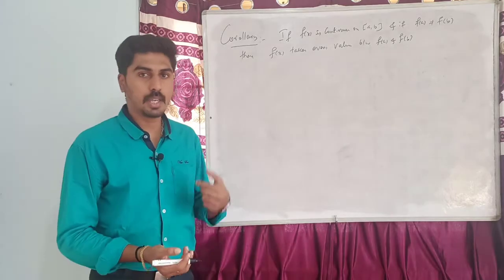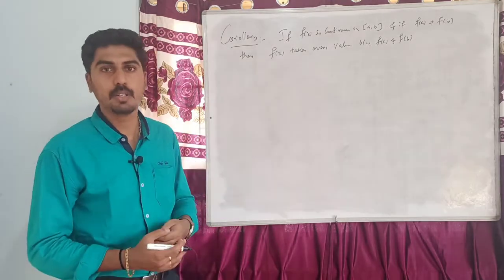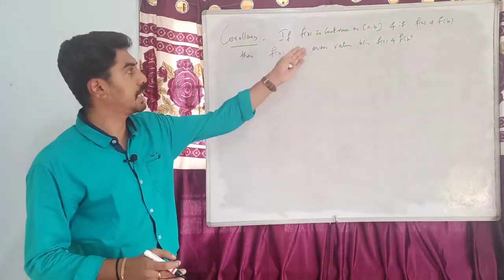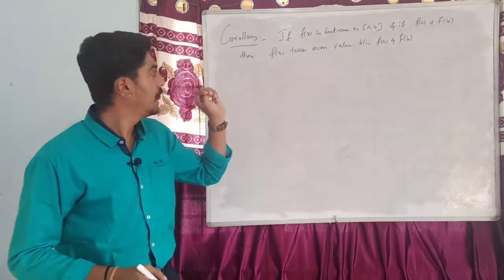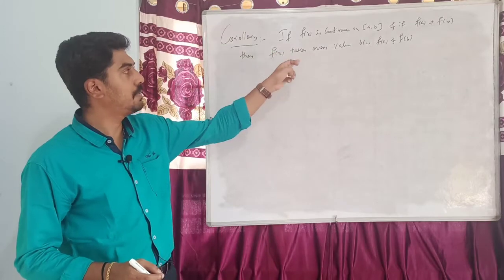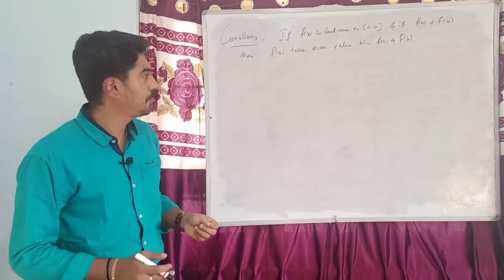Now we shall deduce a corollary using the intermediate value theorem. If f(x) is continuous on the closed interval [a, b] and if f(a) is not equal to f(b), then f(x) takes every value between f(a) and f(b).